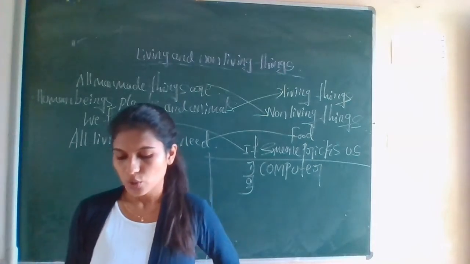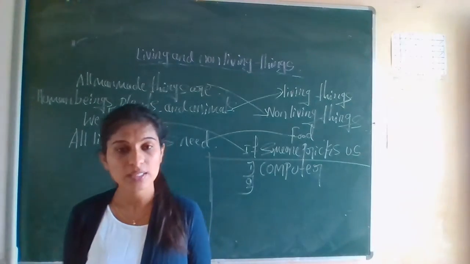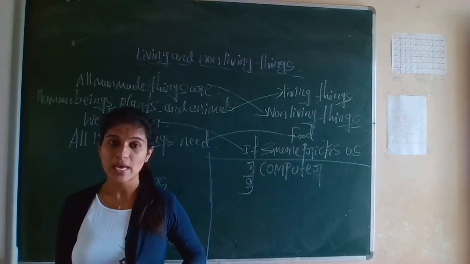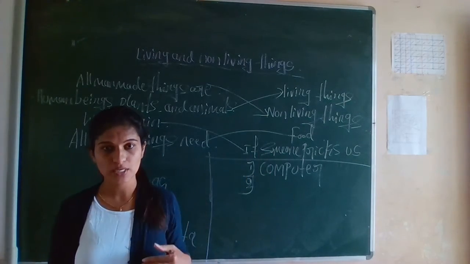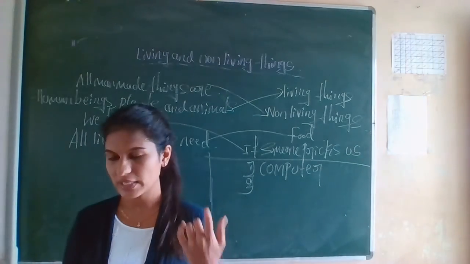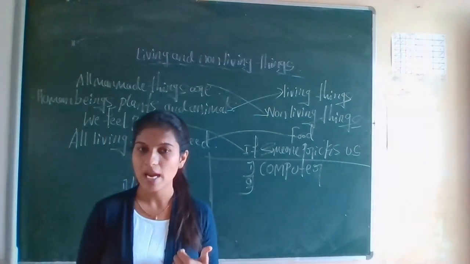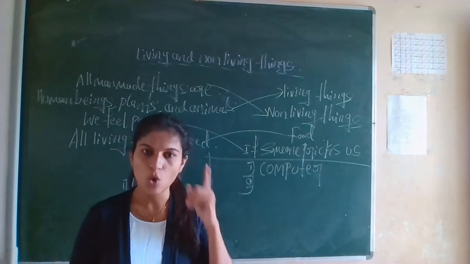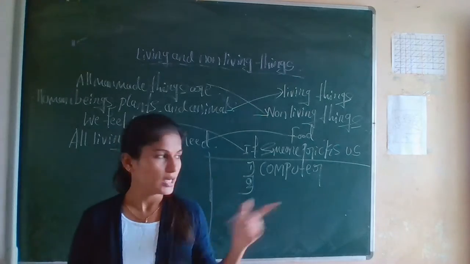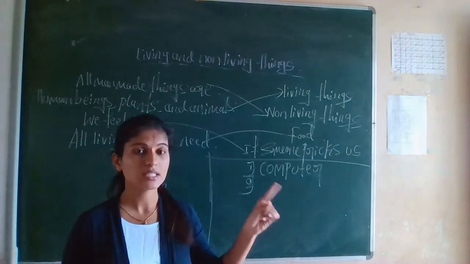The second one, which of the following is a natural thing? Natural things are the things we are getting from nature, or naturally. They gave the options. First one is plant. Next one, television. Road, none of the above. Television is also an electronic machine, made by man. Roads are made by man, not natural. Plant is a natural thing.